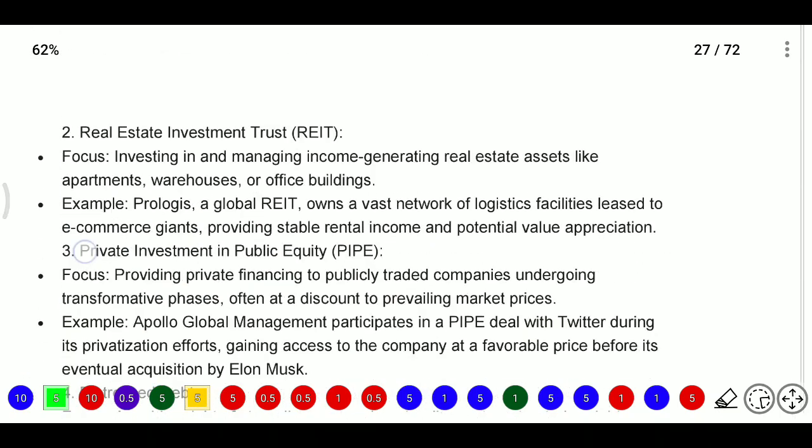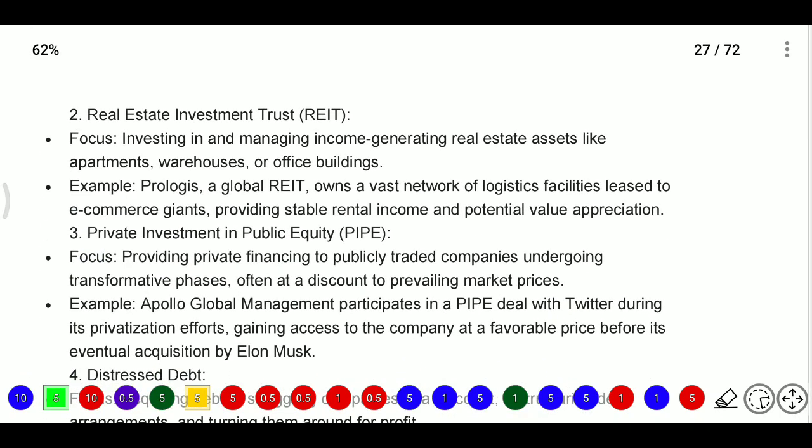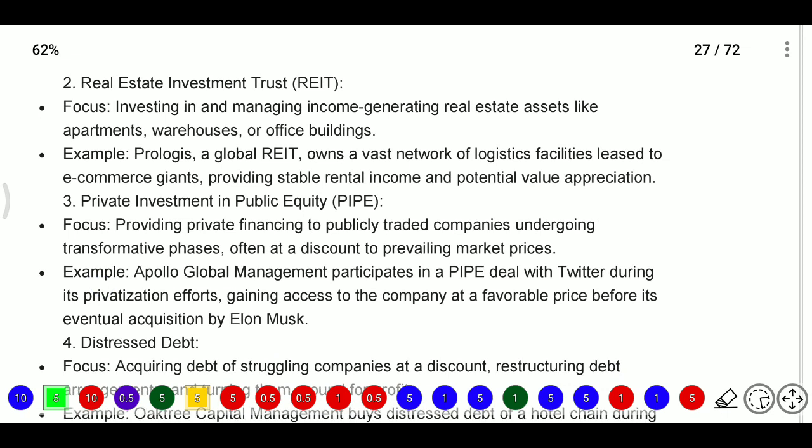Real estate means investing in and managing income-generating real estate assets. They may invest in apartments, warehouses and office buildings. For example, Prologis is a global REIT that owns a vast network of logistics facilities leased to e-commerce giants, providing stable income returns and potential value appreciation.